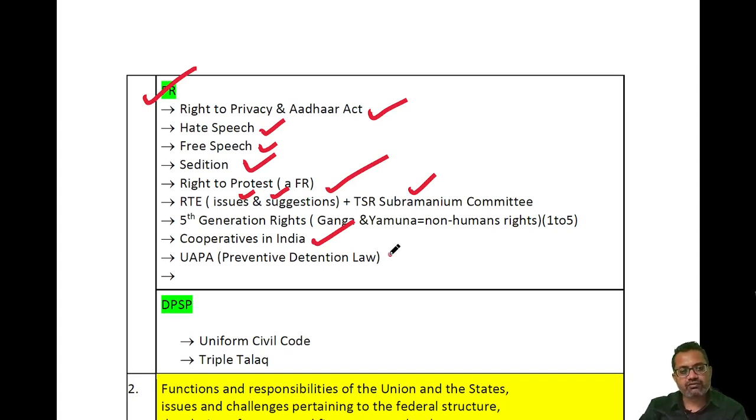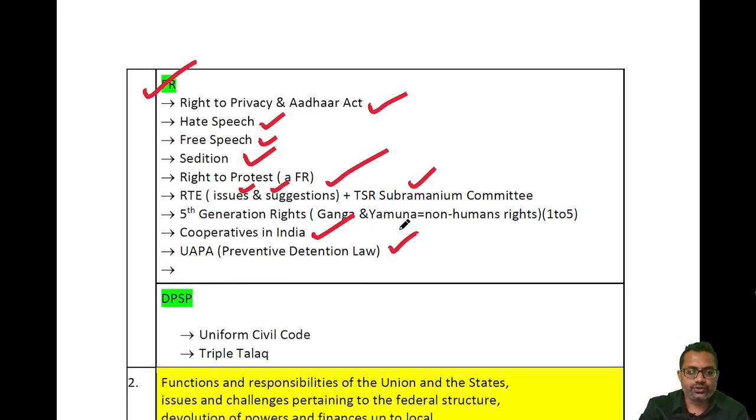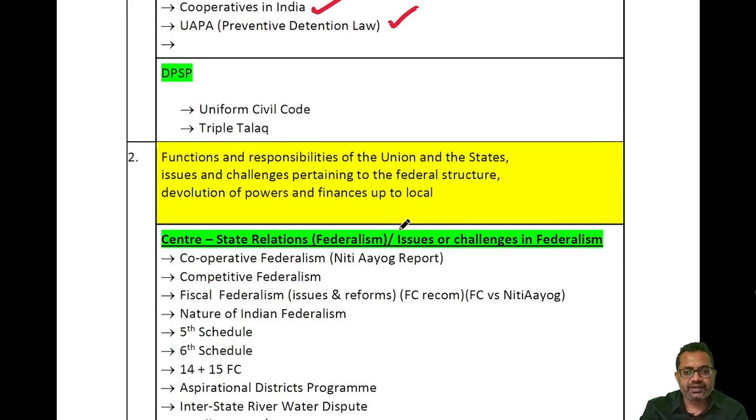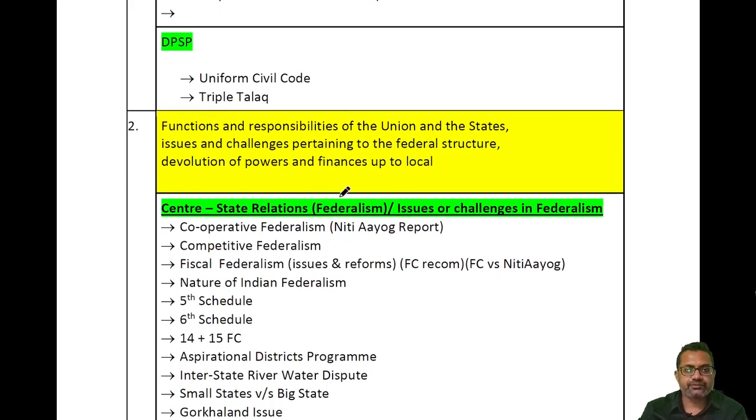This will also cover UAPA, and then we will move to DPSP, Directive Principles of State Policy. So how should you prepare this topic from the mains perspective? In DPSP, there is a topic on Uniform Civil Code. This has already been asked 2-3 years back in mains. Triple Talaq was also in news. So this is how. Now this is topic 2.